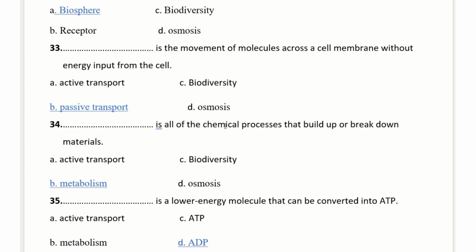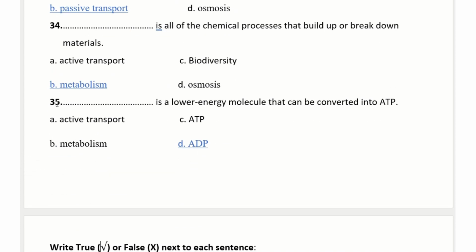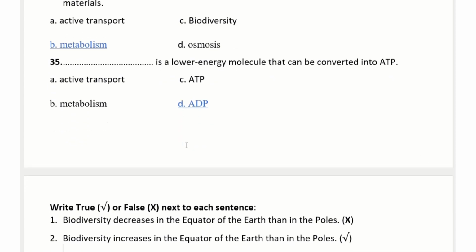34. All the chemical processes that build up or break down materials? Chemical processes, metabolism. Breakdown and build up materials. 35. A lower energy molecule that can be converted into ATP will be ADP. ADP is converted into ATP, and it is the lower energy molecule.